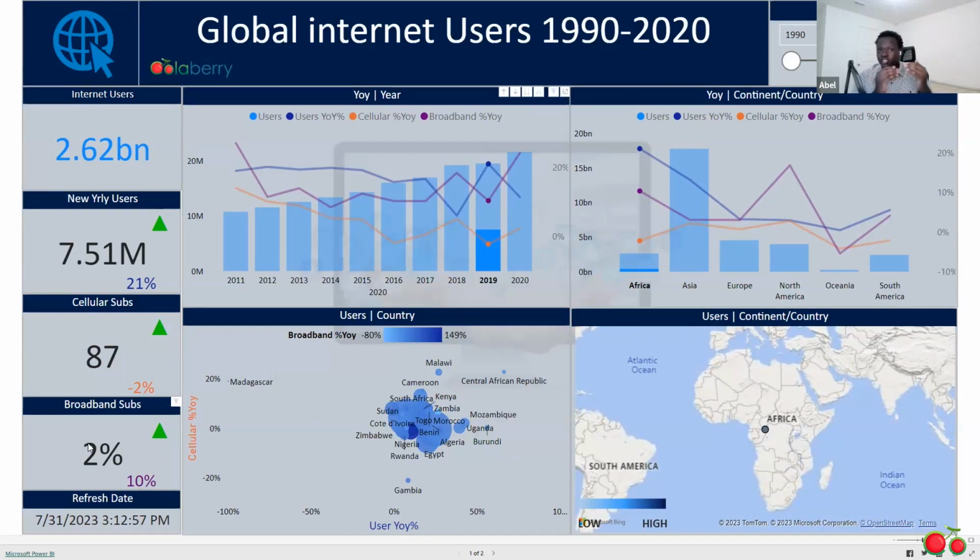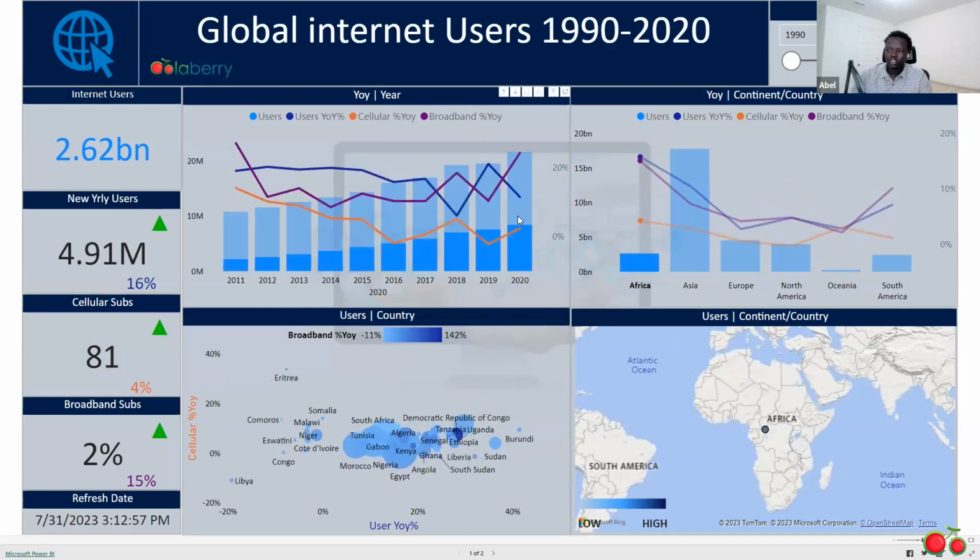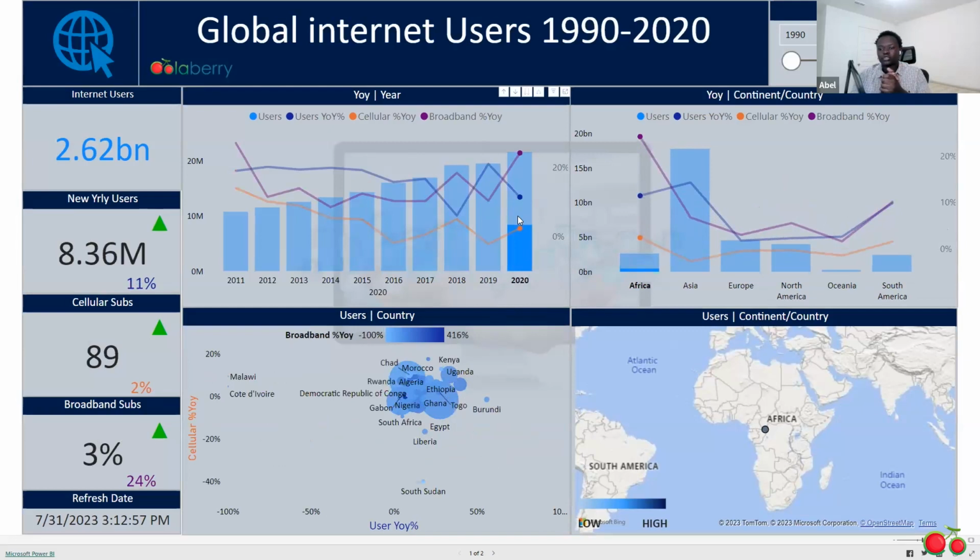So even though it's just a 2% increase, it's been compared to cellular subscription, which showcases that for every 87 people out of 100 that had cellular subscription, 2% of those people had broadband subscription. So if we were to look at 2020, broadband subscription had, even though it's just 3%, out of 89, it had went up by 24%.